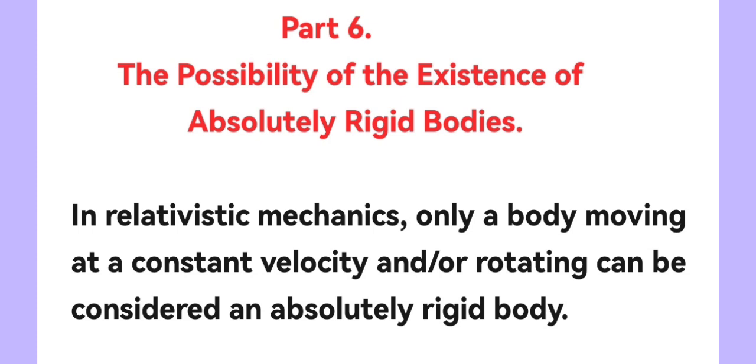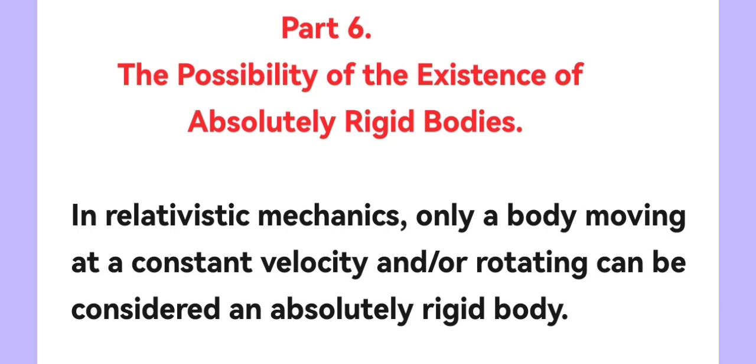However, we note that in the case of rotational motion of a rigid body, the change in the body's linear velocity due to rotation can be neglected, since these changes are always small compared to the speed of light. Their smallness is due to the smallness of the rotational velocity compared to the speed of light. Therefore, changes in the distances between points of the body due to rotation are negligible.